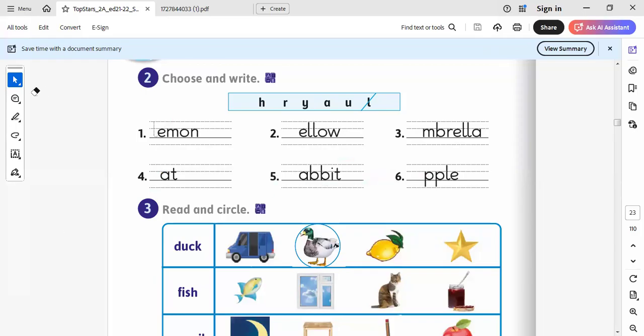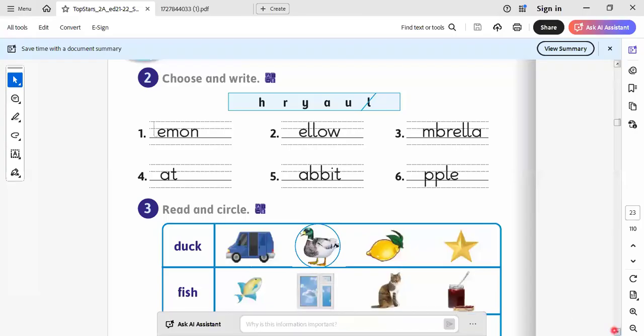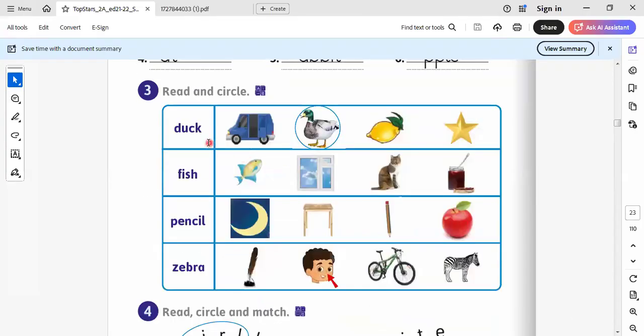Let's go to the next question. Here we have duck. Which one is duck? This one. Fish. Which one is fish here? This one. Pencil. Zebra. Here is zebra. Okay, are clever pupils.